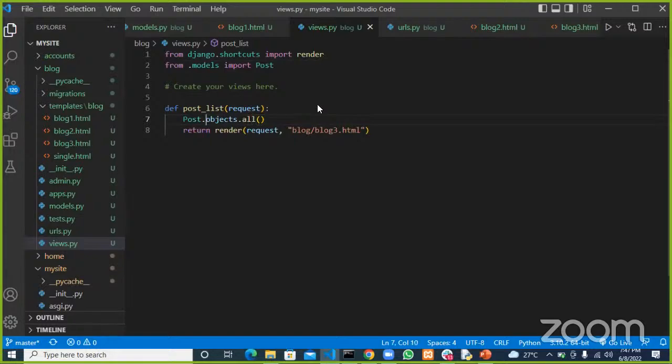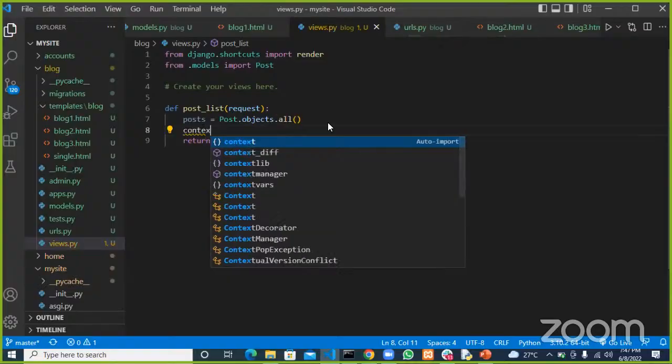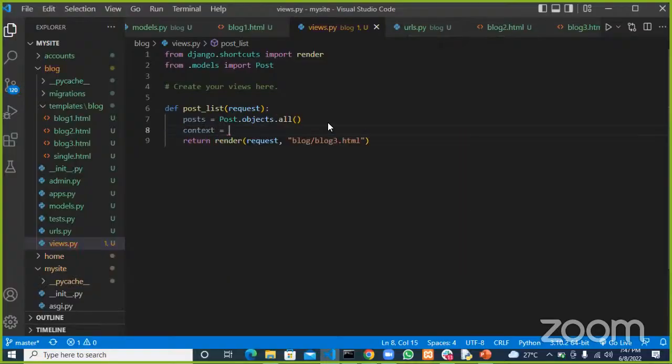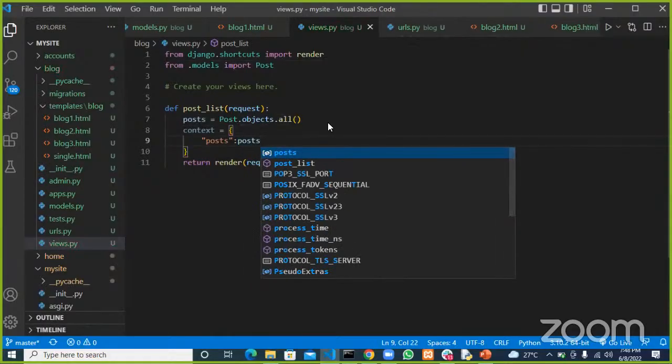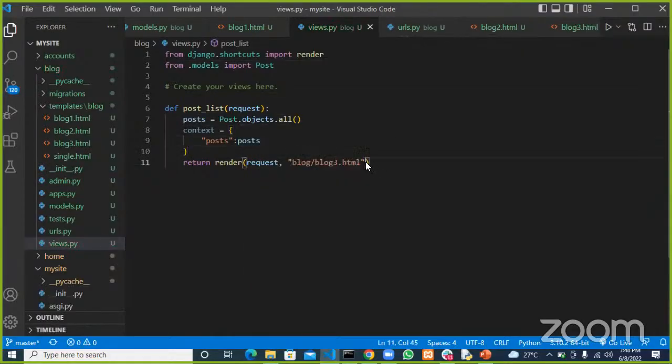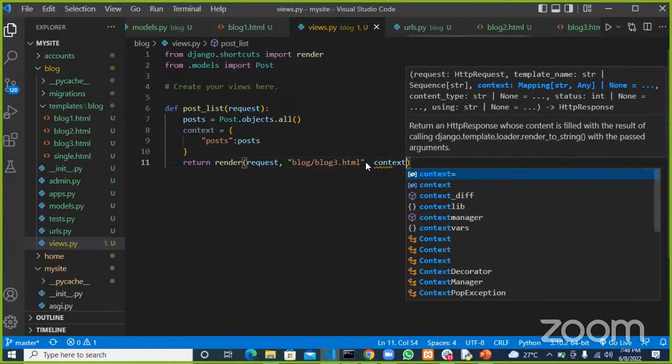This will grab all the posts, and then I want to assign this to a variable called post. Because over time we will have more things to import from down here, I just make a dictionary, more like a universal dictionary for all these things. So the first key here is post, and it will hold the value of post. And next, I want to pass this to this template, so I'll put in context there.